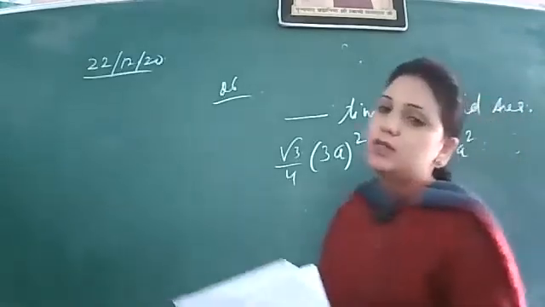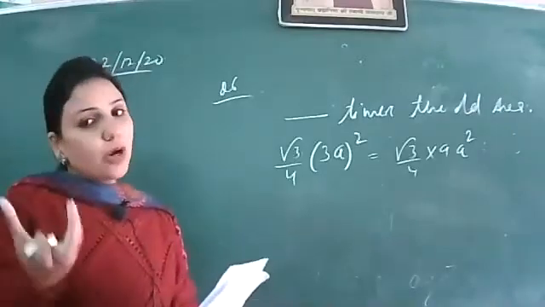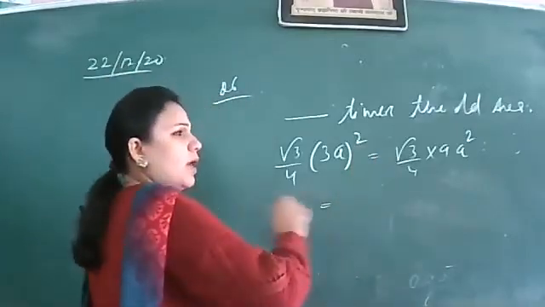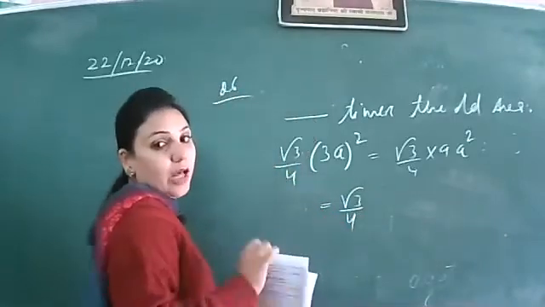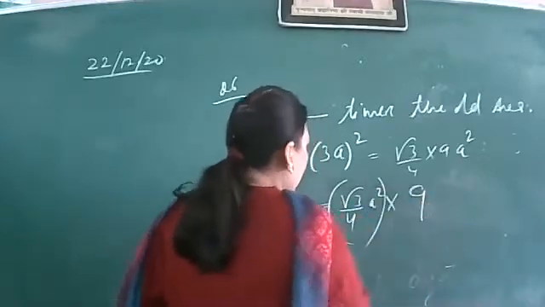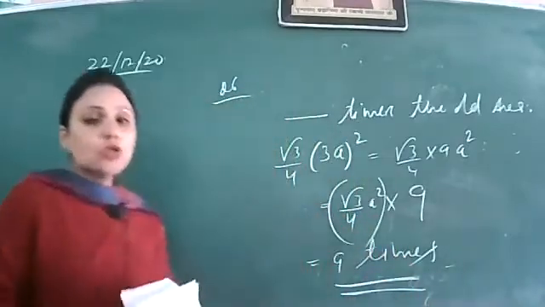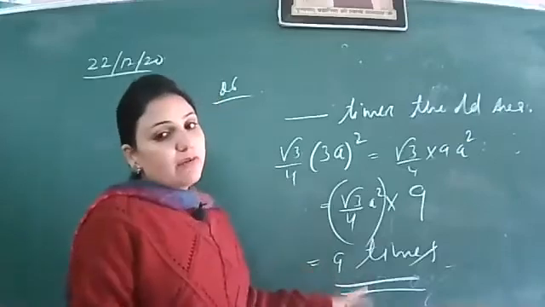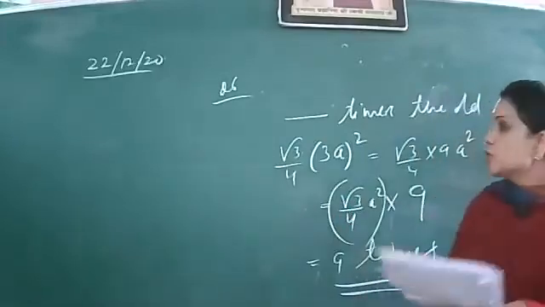Is this the way to write the answer? See the sense of the question, see the requirement of the question, and according to that the blank is to be filled. If you are solving it beside the blank, that is okay, but in the end the answer should be according to the question. So this is a square along with this into 9, and then you have to write 9 times. This is the correct answer. Those who just solved it and wrote it like this, I have given them half credit. Otherwise, 9 times was the correct answer for this blank.